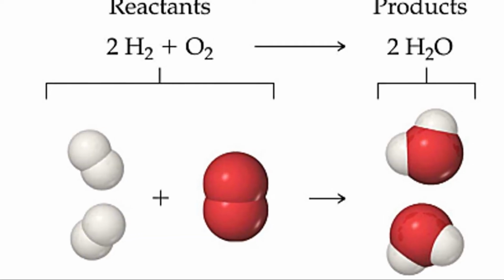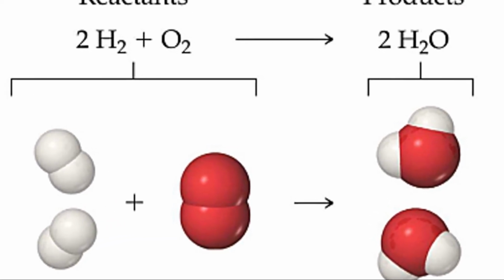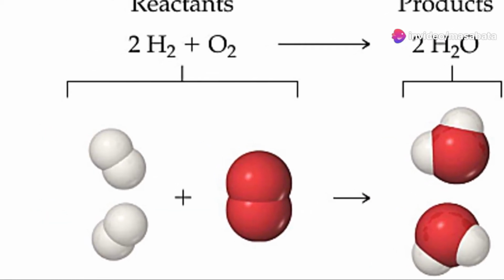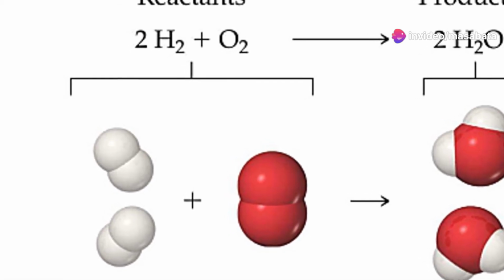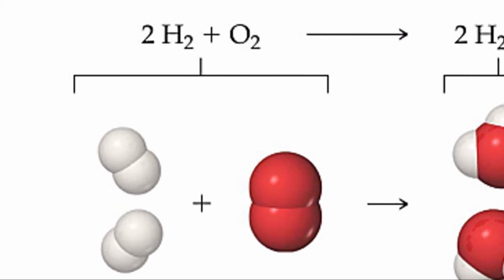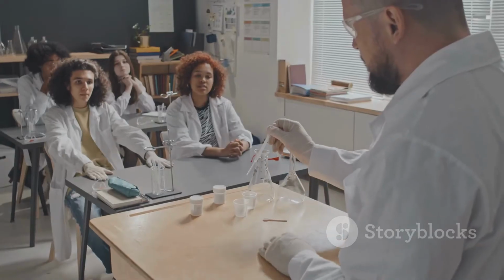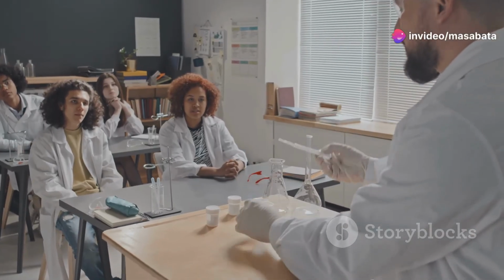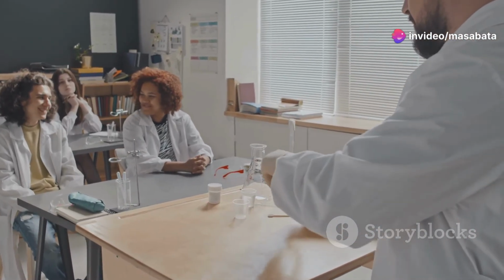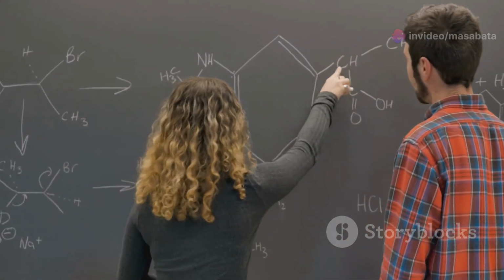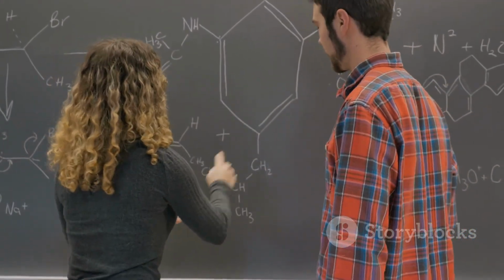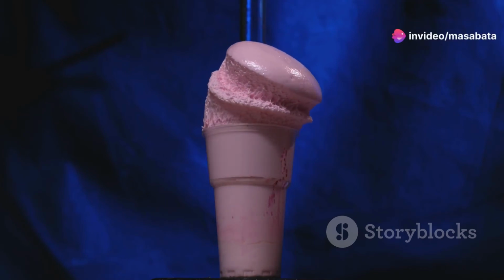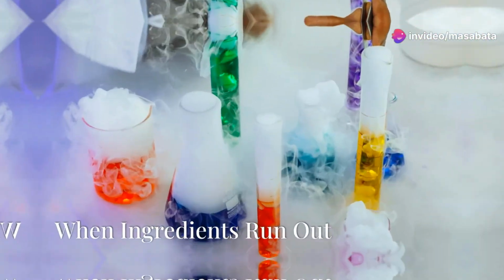A balanced chemical equation shows the chemical formulas of the reactants and products, as well as the coefficients that balance the number of atoms of each element on both sides of the equation. These coefficients are essential for ensuring that the law of conservation of mass is upheld. Stoichiometry is an essential tool for chemists because it allows us to predict the amount of product that can be formed from a given amount of reactants, as well as the amount of reactants needed to produce a desired amount of product. This predictive power is invaluable in both research and industrial applications, making stoichiometry a cornerstone of chemical science.